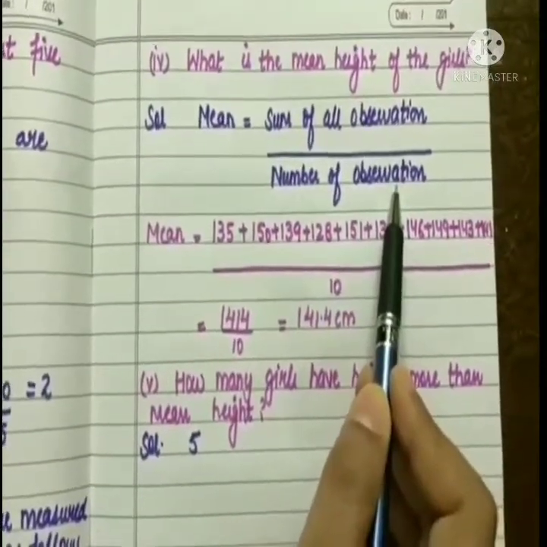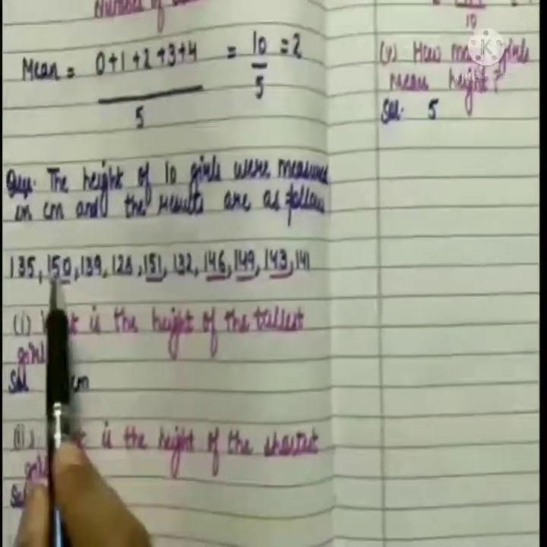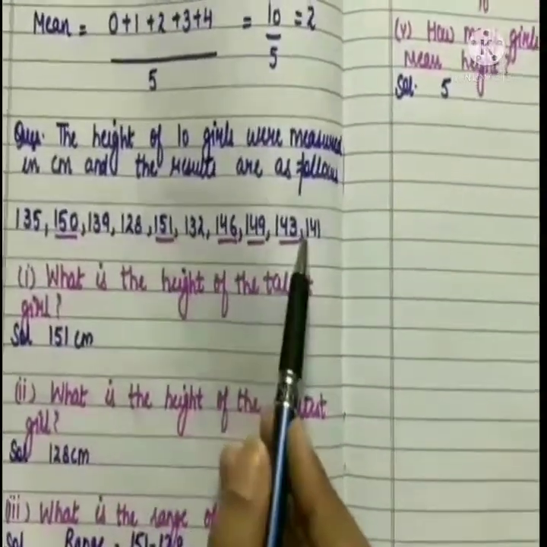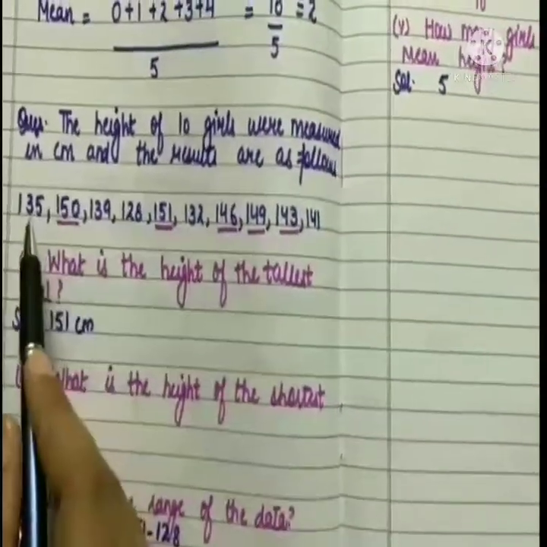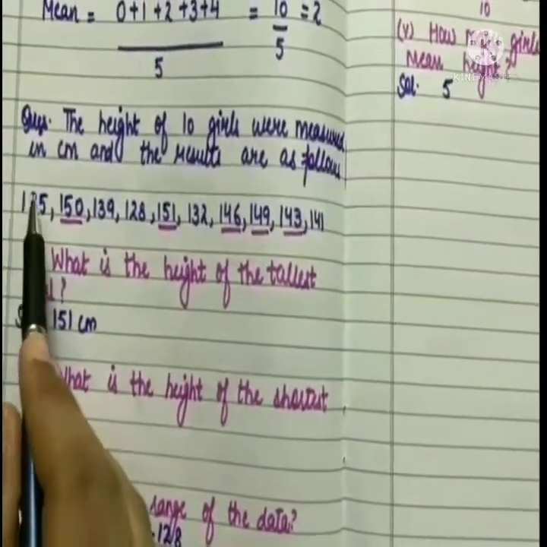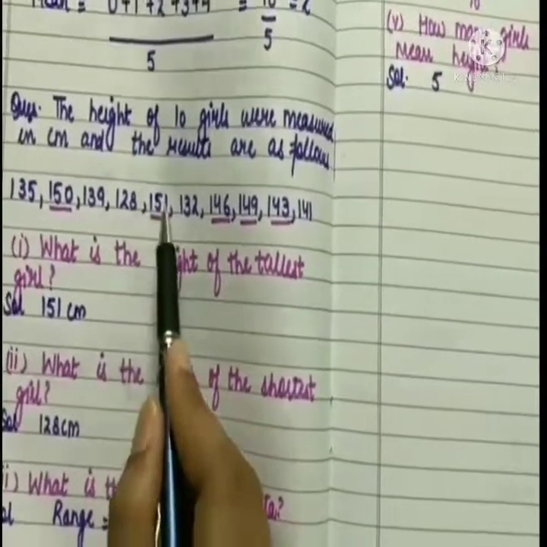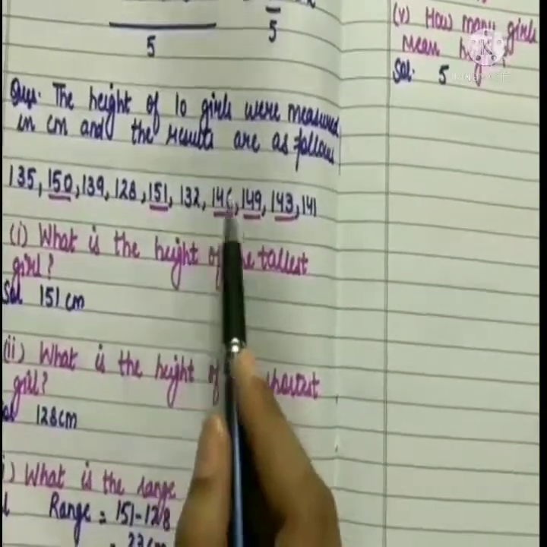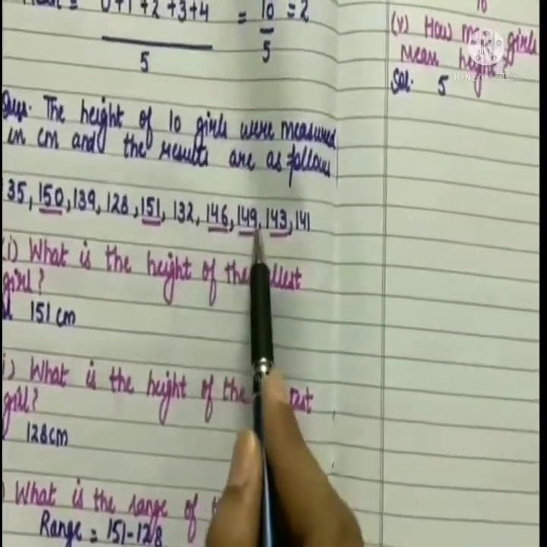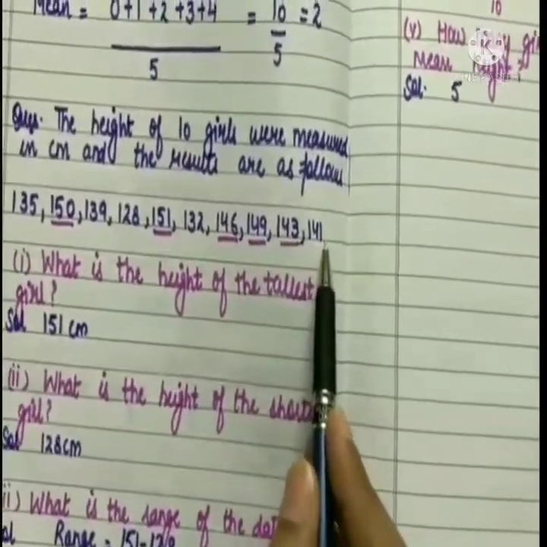Now we are going to add all these observations, and in order to find the number of observations we have to count them. First observation, second, third, fourth, fifth, sixth, seventh, eighth, ninth and 10th observation.